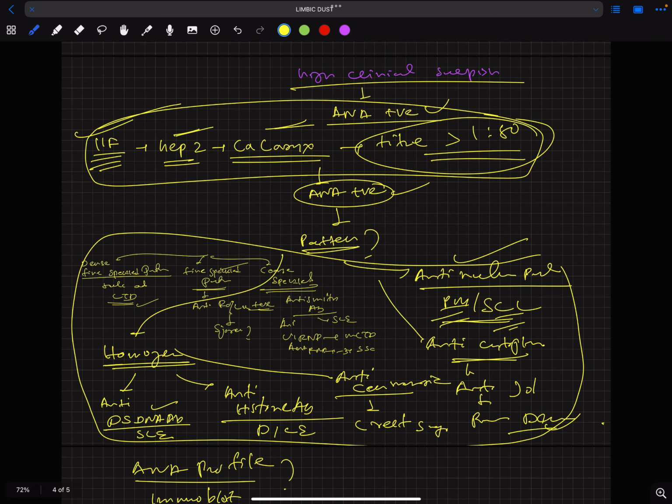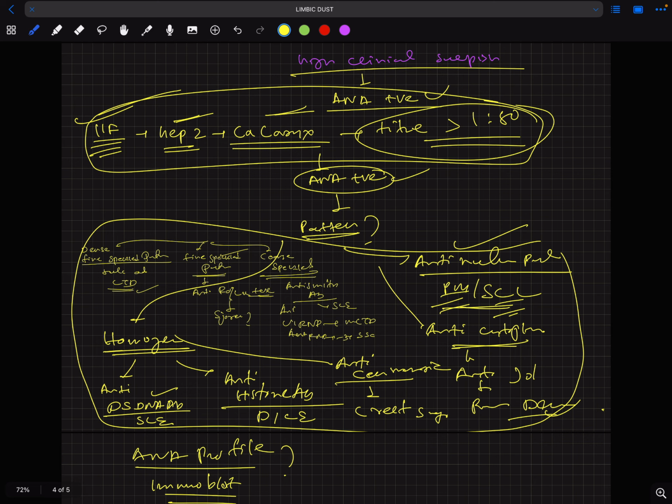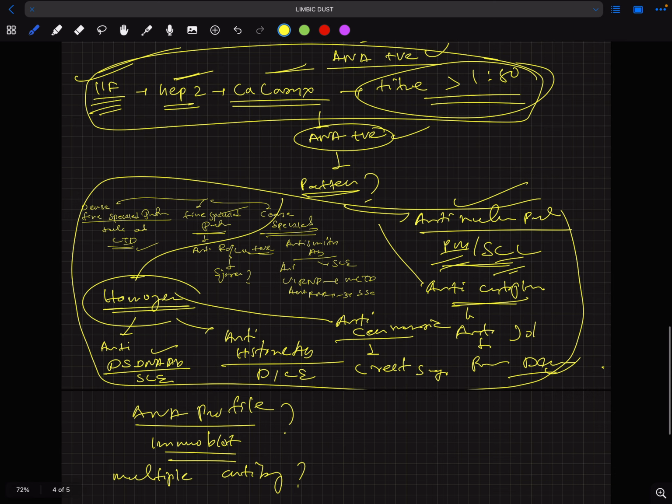First, we will test whether she is ANA positive or not. We'll test ANA positivity by indirect immunofluorescence using the HEp-2 cell line derived from human carcinoma larynx cells. The titer of ANA should be 1:80. After you suspect ANA positivity, now we will look for the pattern of immunofluorescence. The pattern will be homogeneous in case of drug-induced lupus. So there will be a homogeneous pattern of anti-nuclear antibody.